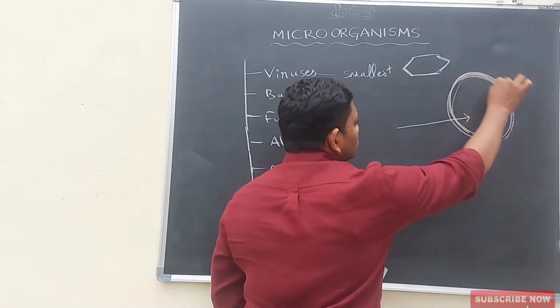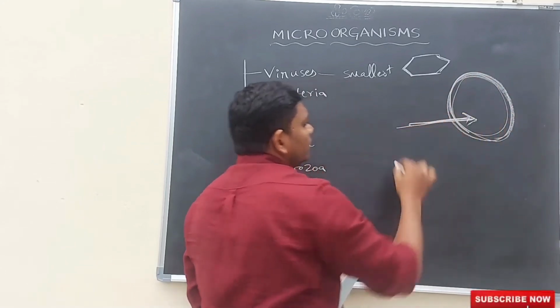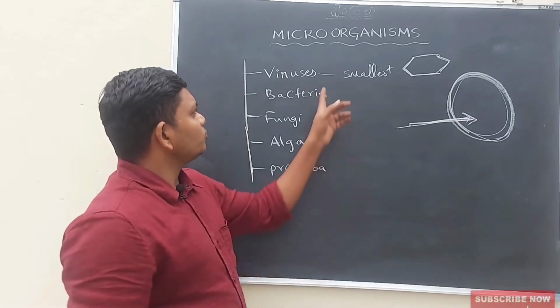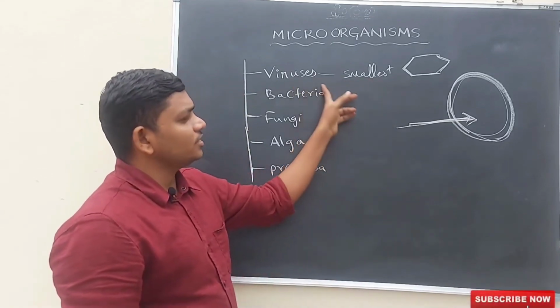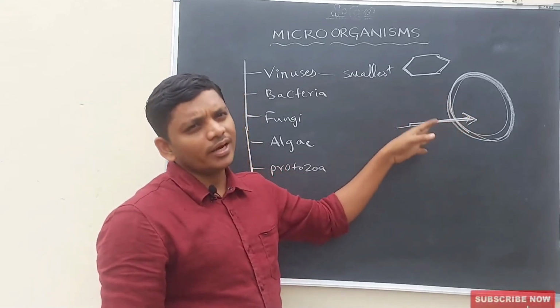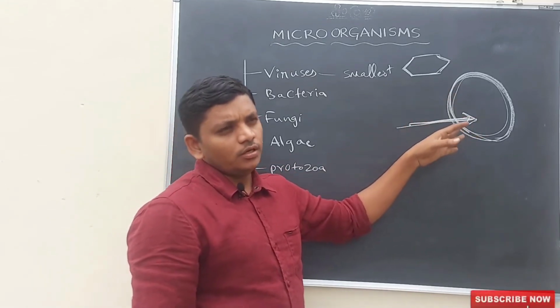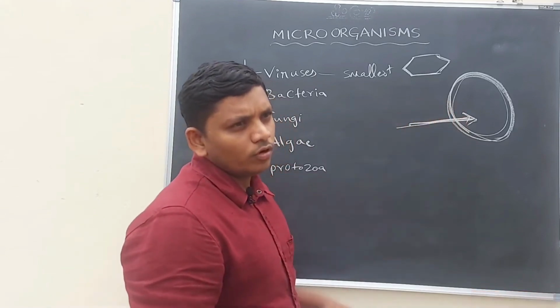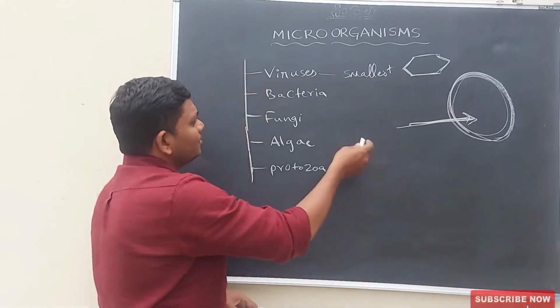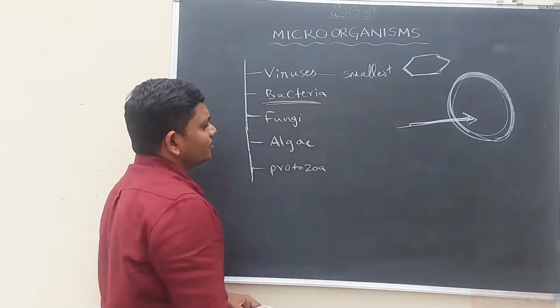It only grows in inner body parts. In this way, the smallest microorganisms are viruses, and they can grow only inside the human body or any living body. Inside the body only it can grow and produce new offspring or new generations. Let us discuss bacteria.